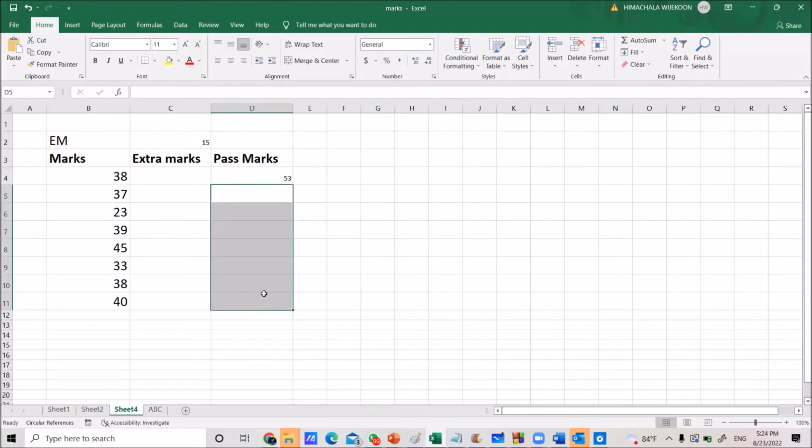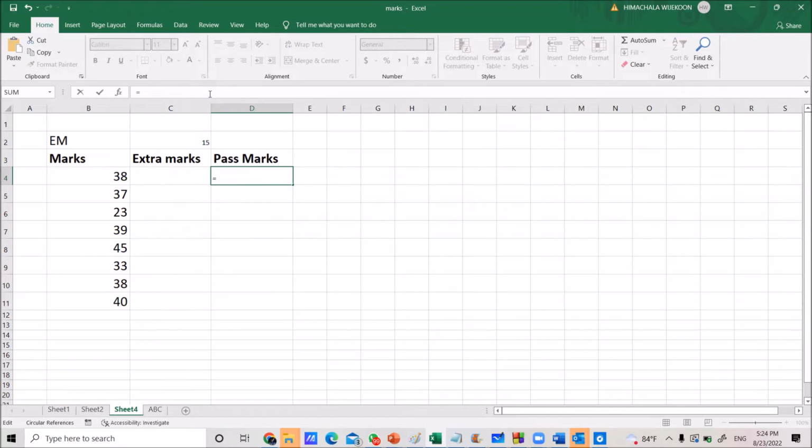Now I am deleting the values here, including the formula. Move to the formula cell. Then start with the equal symbol. Now the first value, 38 under the marks column. You want to add the value in C2. Before inserting the C2, you want to follow these steps. Insert a dollar mark. Insert a dollar mark. Now type C.